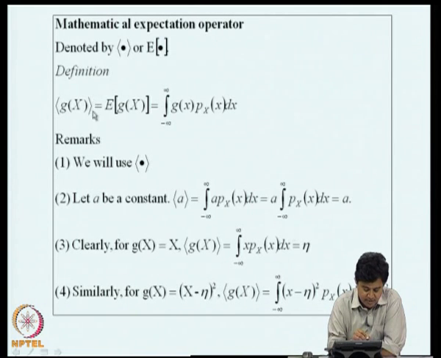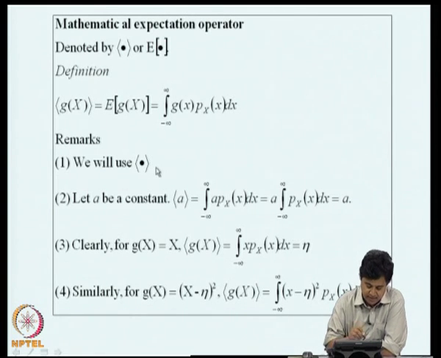One is to use angular brackets, or use brackets and put an E outside. This E is the expectation operator. This is to be read as the expected value of g of x. This also has to be read as the expected value of g of x. This by definition is the integral of g of x Px of x dx from minus infinity to plus infinity. In our lecture, I would prefer to use the angular brackets notation. This is the expectation operator that I will follow.